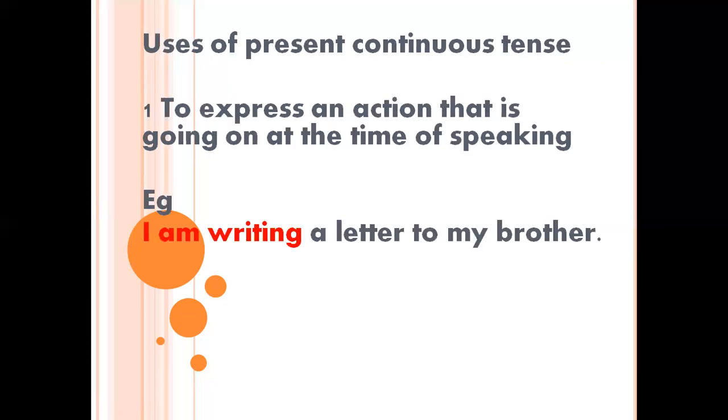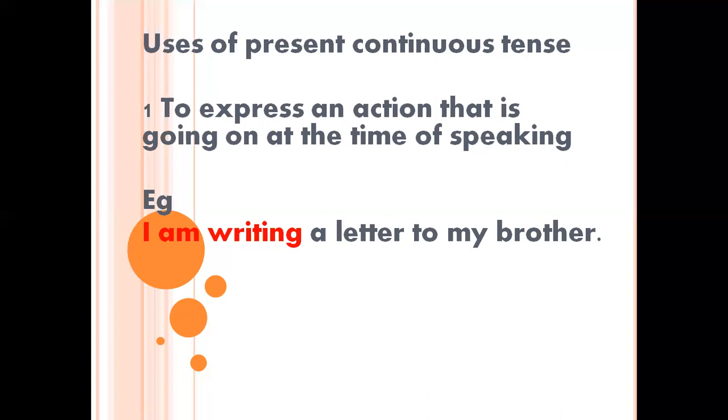Let's go. Here also we are going to learn rules, uses. The first one is to express an action that is going on at the time of speaking. I am writing a letter to my brother. From this sentence, you exactly know that at the time of speaking, that action is going on. He is writing. But if I say I write a letter to my brother, are you sure that it's going on right now?